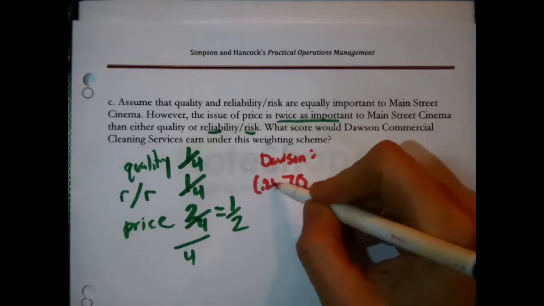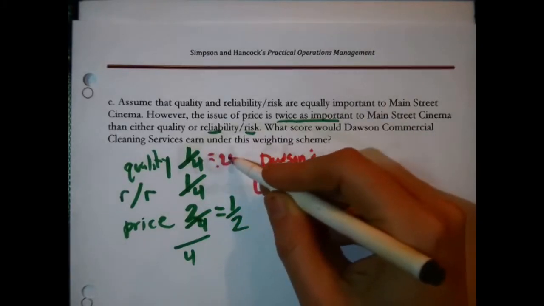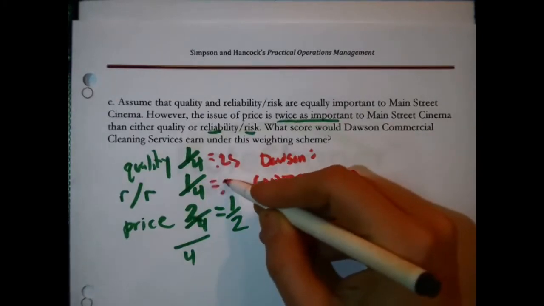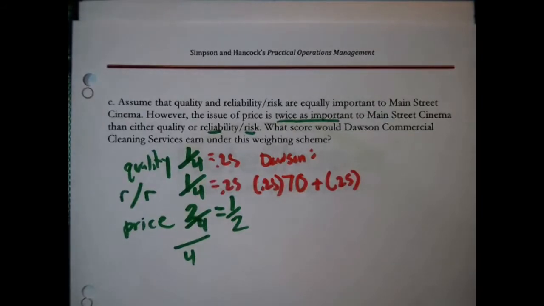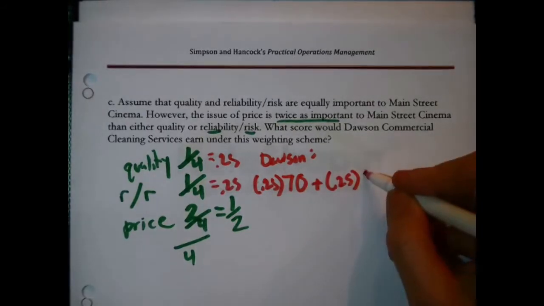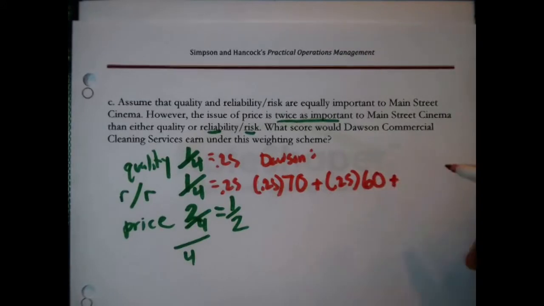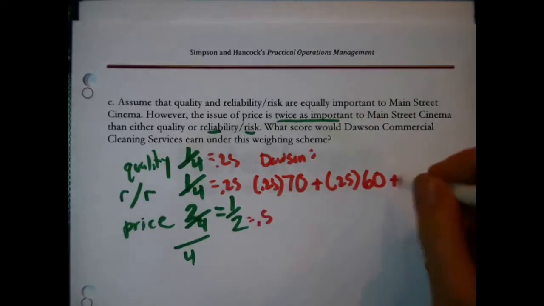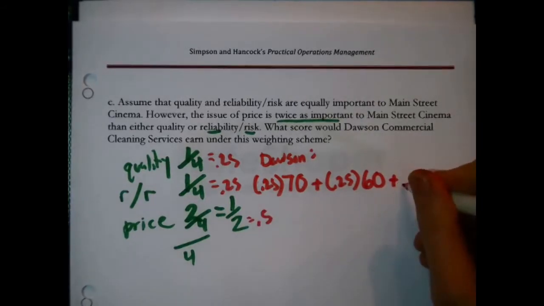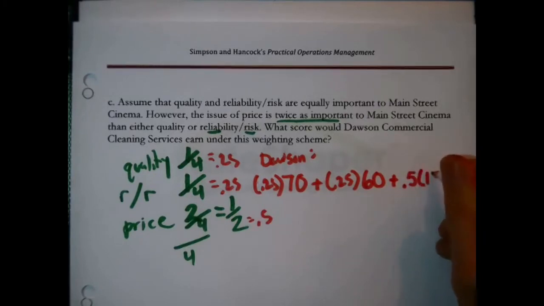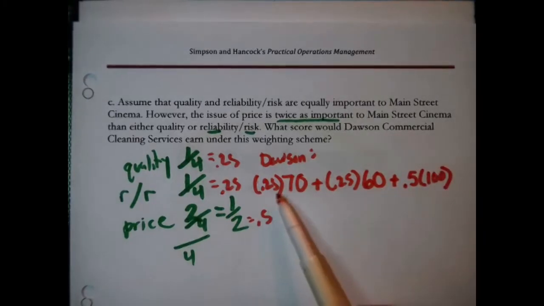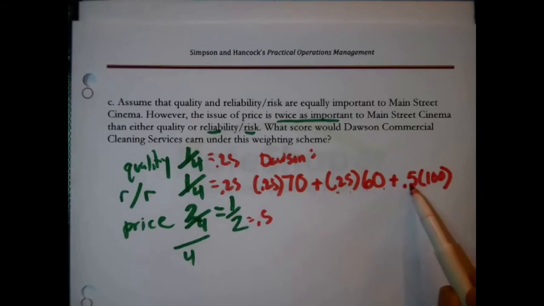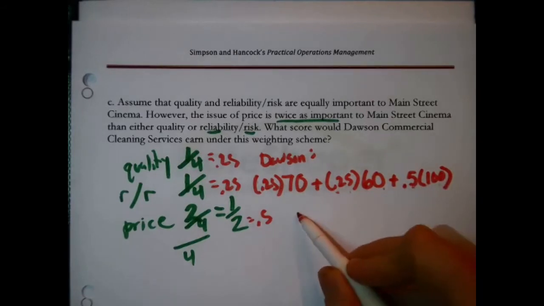So it would be 0.25 or 1/4 times 70 plus 0.25, 1/4 in essence, for reliability risk. Dawson got a 60 for reliability risk. And then 1/2 or 0.5 for price. Dawson's the one that got the perfect 100% for price. So I would want to say 0.25 or 1/4 times 70 plus 0.25 times 60 plus 0.5, 1/2 times 100. Roll that all together into one score.